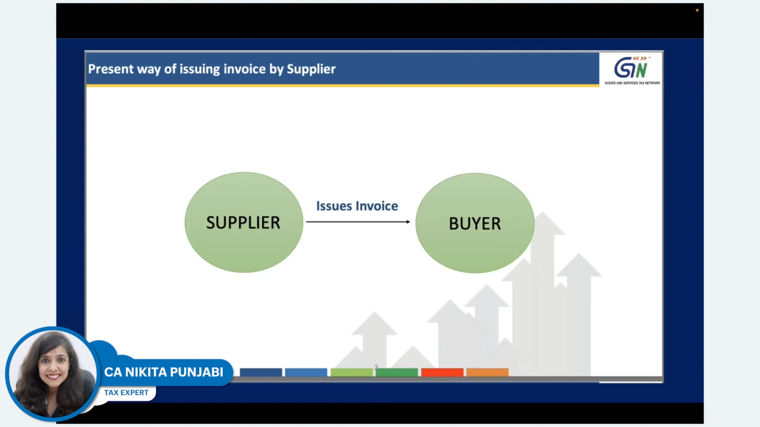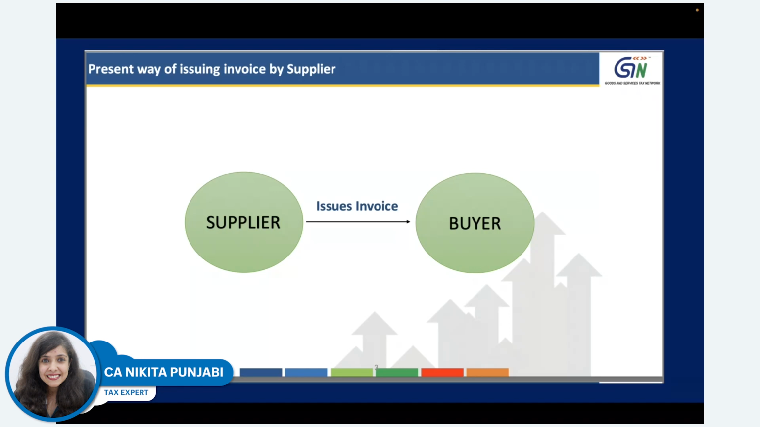Now, how do you actually issue an invoice? What is the entire process? Currently, how do you issue an invoice? On your accounting software, you are raising an invoice and sending that invoice to your buyer. This invoice is on the basis of a pre-agreed PO or agreement, whatever may be the case, and that is why you're sending it to the buyer. Of course, you're also signing it, or maybe digitally signing it, and sending it.